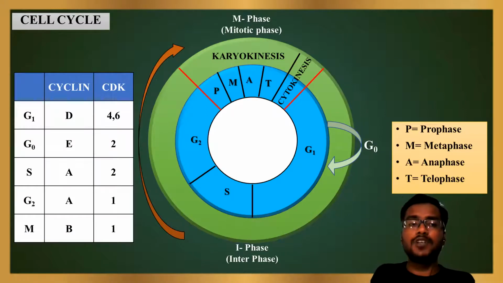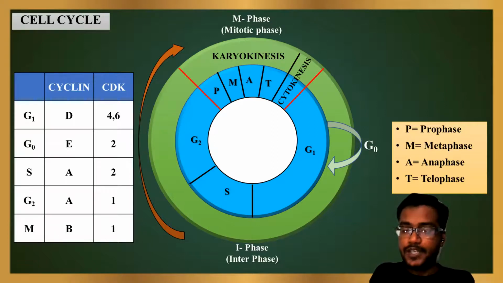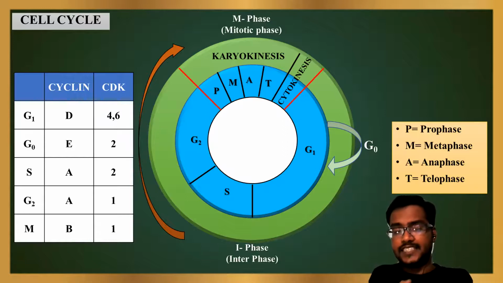Then comes the different types of proteins and protein kinases. The protein involved in the cell cycle is known as cyclin protein, and the protein kinase involved is known as CDK or cyclin dependent kinase. That kinase enzyme causes the phosphorylation or dephosphorylation inside the cell, that depends upon the cyclin protein. So this is known as cyclin dependent kinase enzyme.